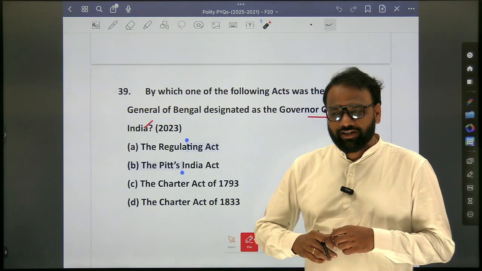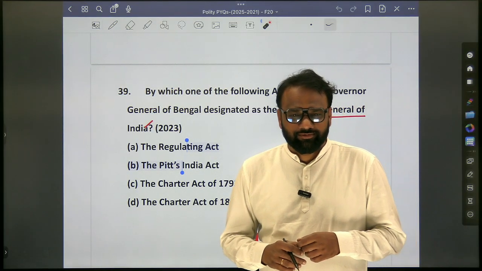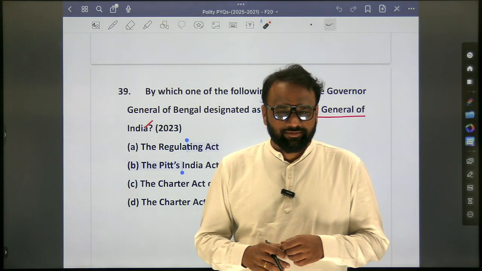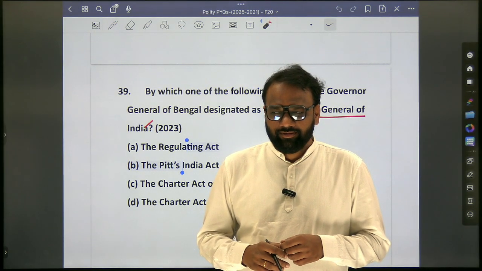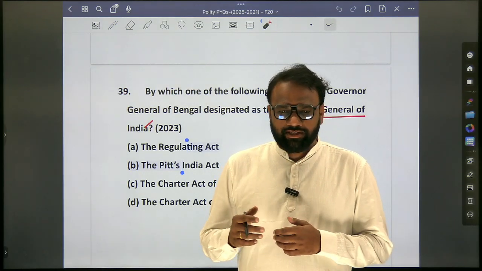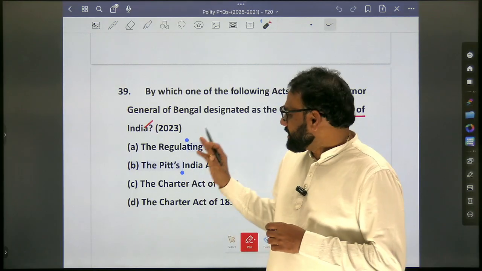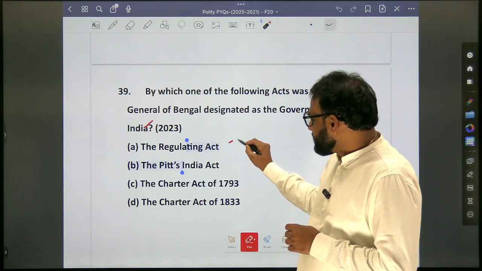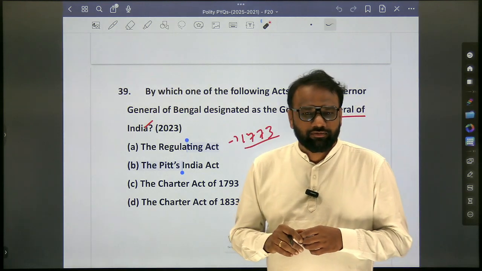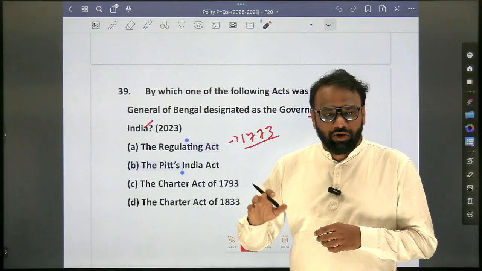You have to go through which act? You can go through the content if you want, because it's very basic. 1833. So in the Regulating Act of 1773, what happened? The Governor of Bengal became Governor General of Bengal.